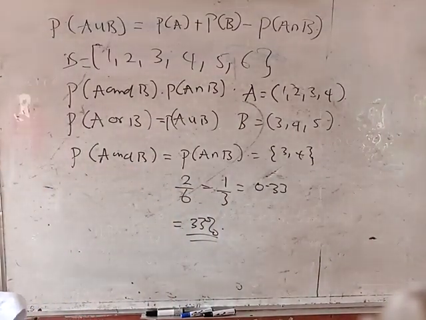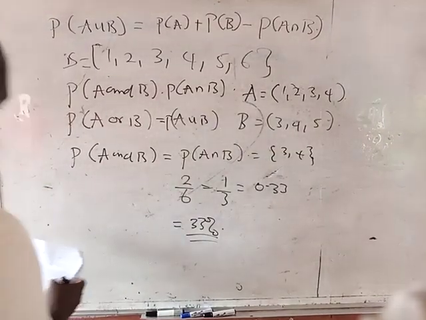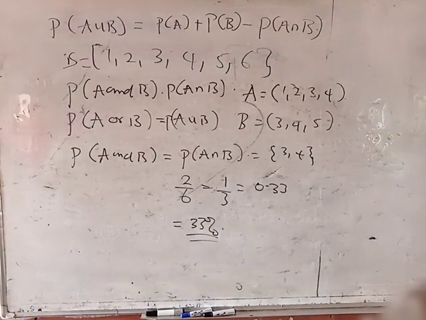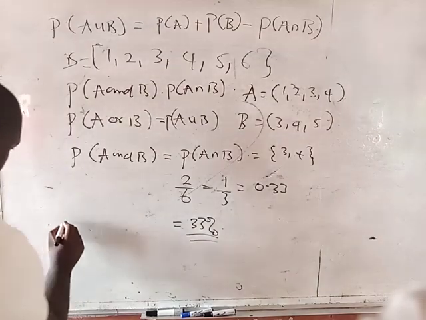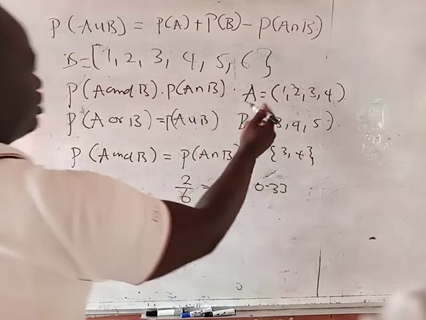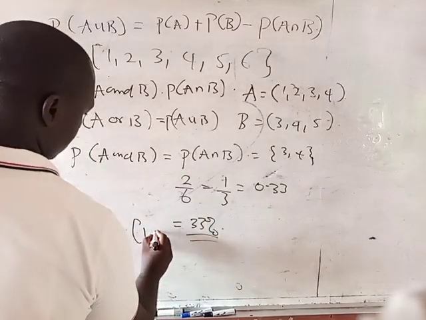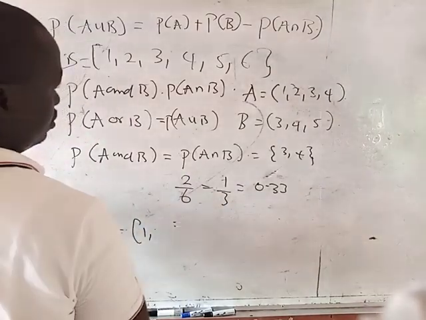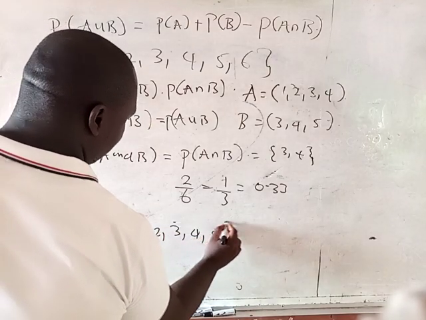But the probability of A or B simply means the whole union of everything. Like I said, we have 2 ways of solving it. If you want to use a formula, or you can just size it up. By sizing up, I mean A union B, and A union B is 1, 2, 3, 4, and 5.